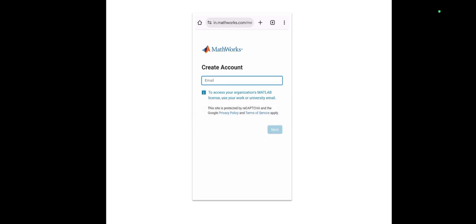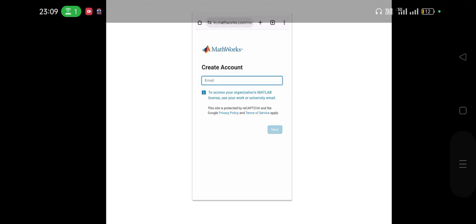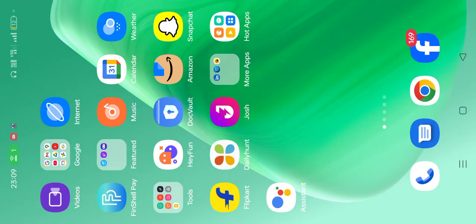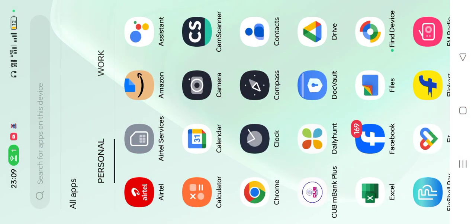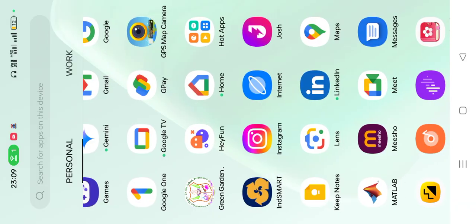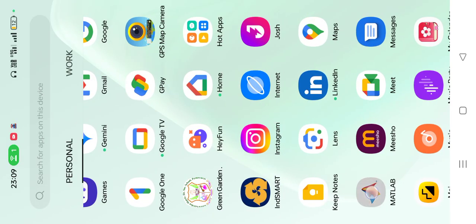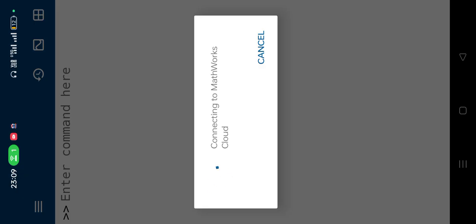After creating the domain ID, install the MATLAB app on your mobile. Open that app and it will ask you to sign in. Sign in to the app using the account you created on the MathWorks page.